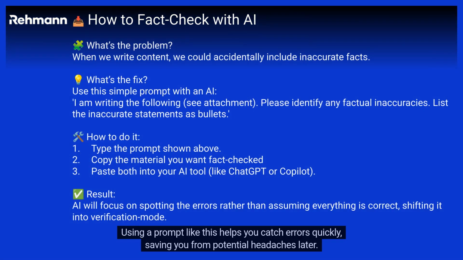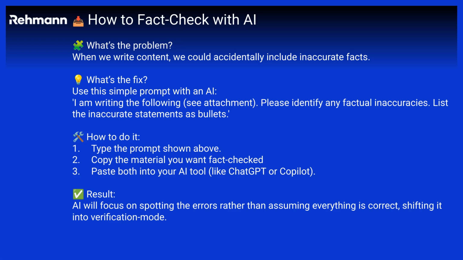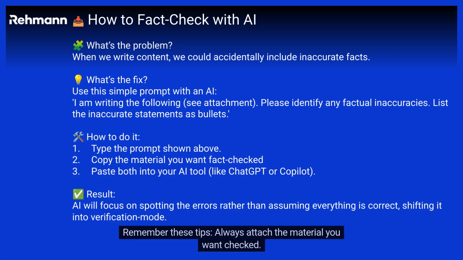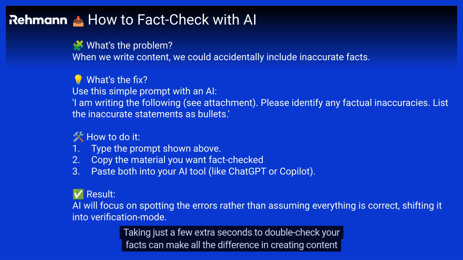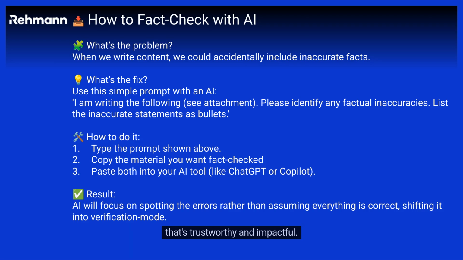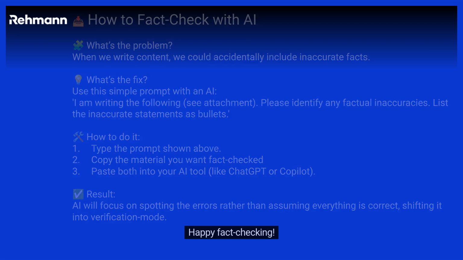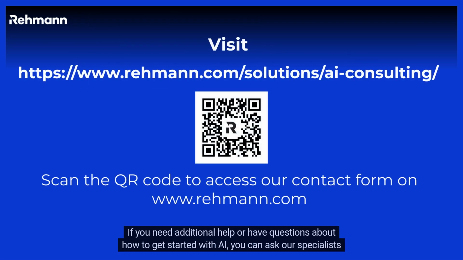Using a prompt like this helps you catch errors quickly, saving you from potential headaches later. Remember these tips: always attach the material you want checked. Keep your request focused on factual accuracy. Taking just a few extra seconds to double-check your facts can make all the difference in creating content that's trustworthy and impactful.